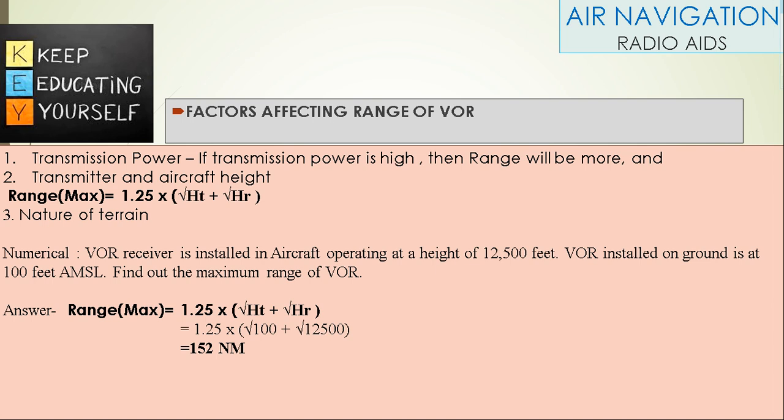Numericals. A VOR receiver is installed in an aircraft operating at a height of 12,500 feet. This is the height of the receiver. The VOR installed on the ground is at 100 feet above mean sea level. This is the height of the transmitter. Find out the maximum range of VOR. You know the formula: range maximum is equal to 1.25 times the square root of ht plus the square root of hr. So this comes out to be 152 nautical miles.